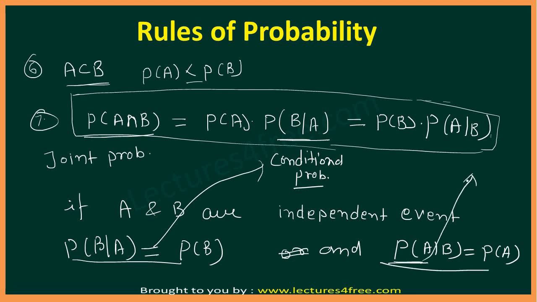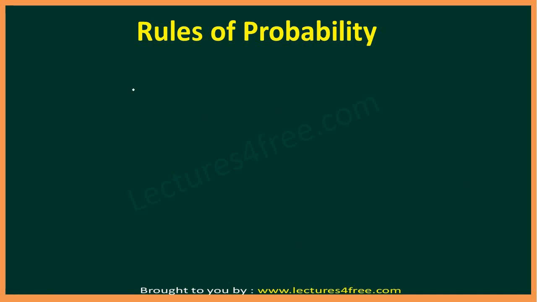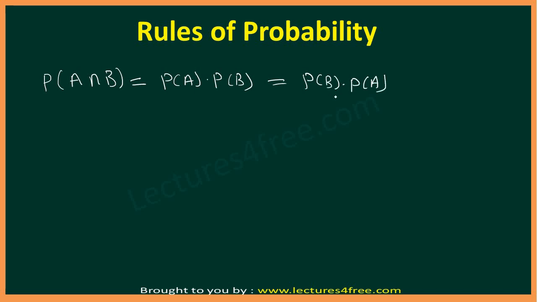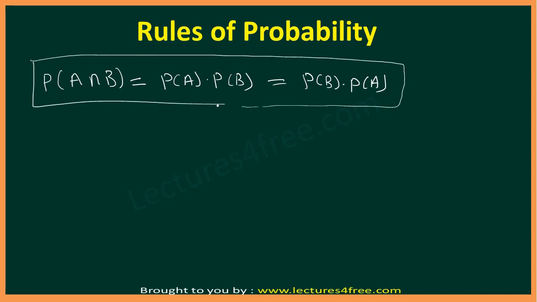So if A and B are independent, then in that case we can write A intersection B will be probability of A multiplied by probability of B, or you can say probability of B multiplied by probability of A. So this is the case when A and B are independent events.